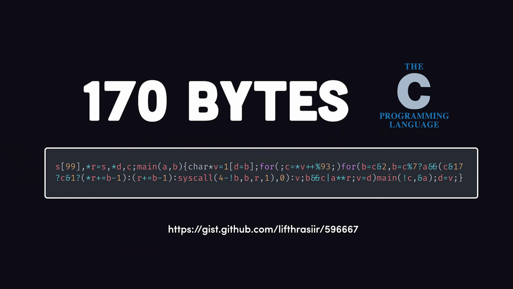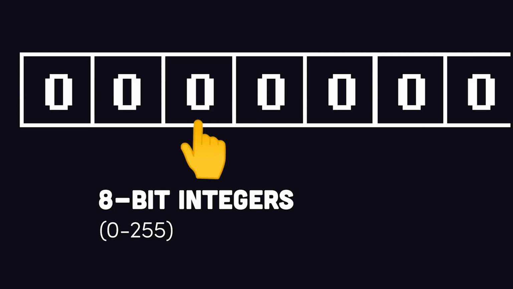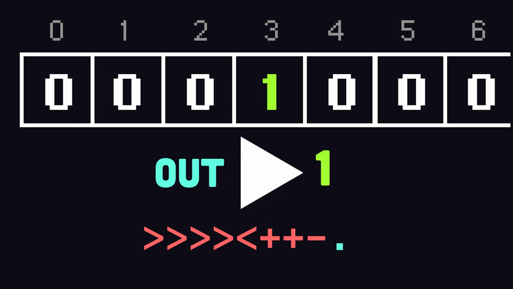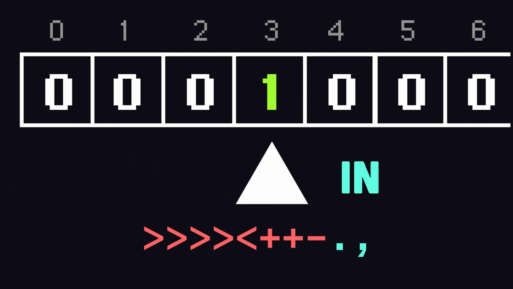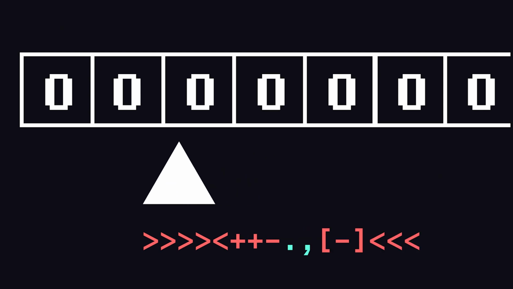200 bytes. A Brainfuck program starts with a 30,000 byte one-dimensional array. All values are initialized to 0, then it provides a movable pointer that you can manipulate with 8 different commands. Use angle brackets to move the pointer left or right by one cell at a time. Then increment or decrement the value in a cell using plus or minus. Use a period to output the byte at the pointer's current location, or use a comma to accept input and store it at the pointer's current location. And finally, use opening and closing brackets to create a loop. Notice how Brainfuck doesn't require silly things like variables, functions, and classes.